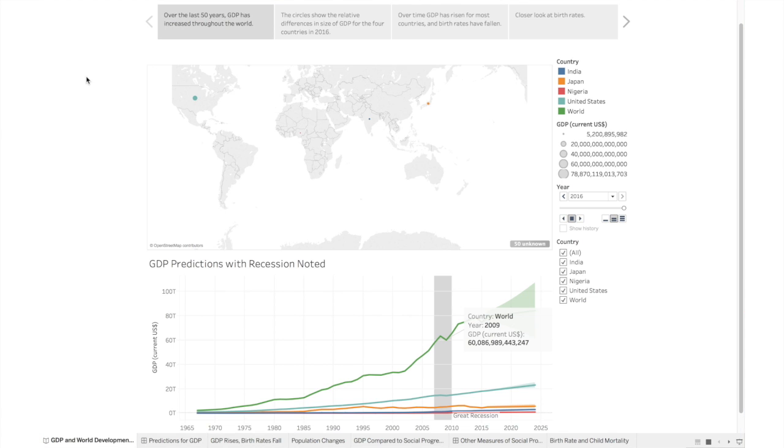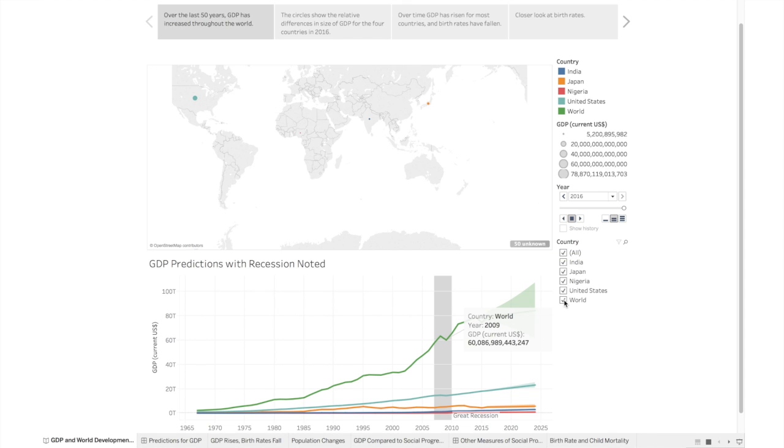The purpose of this analysis was to examine how GDP and world development indicators are related. I looked at data from the last 50 years to predict GDP and other development indicators for the United States, Nigeria, India, and Japan. From 1967 until now, GDP has increased steadily throughout the world. There was a notable dip in worldwide GDP in 2009 during the Great Recession.